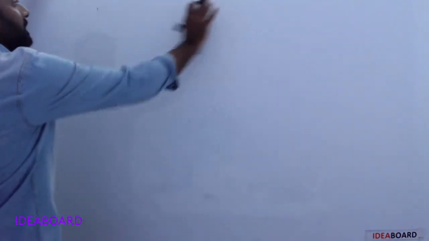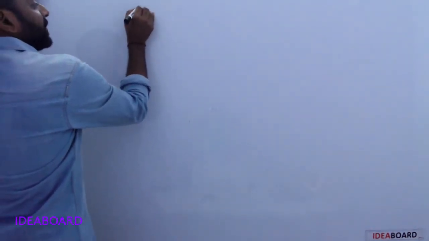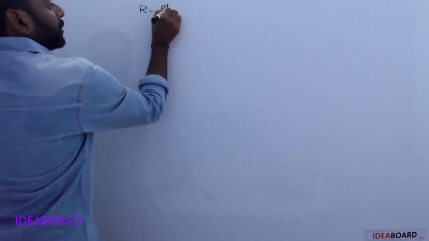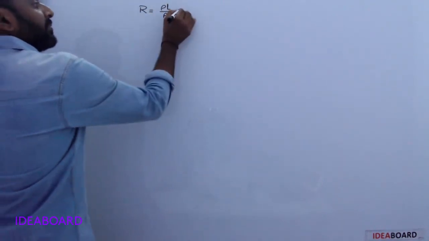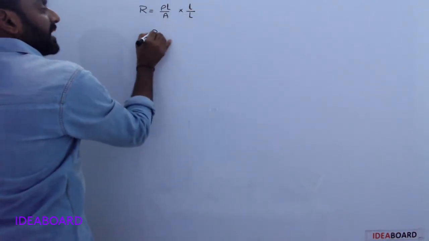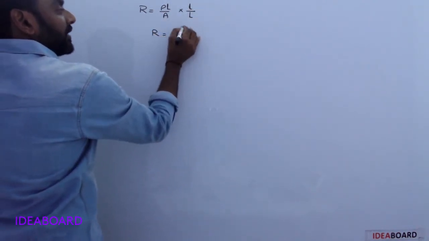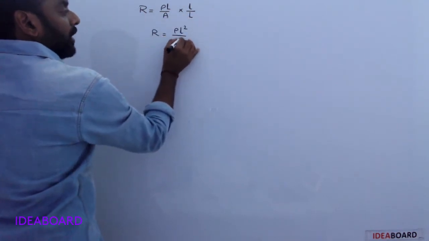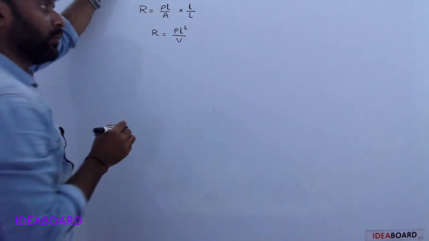Next, you know the resistance formula, R is equal to rho L by area. If multiplied and divided by the length, R is equal to rho L square by area into length, which is volume.